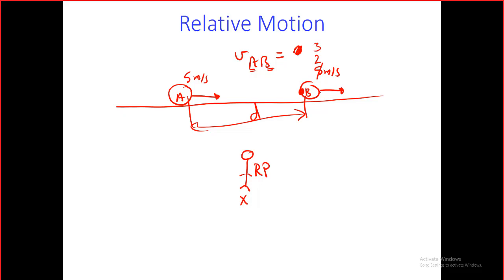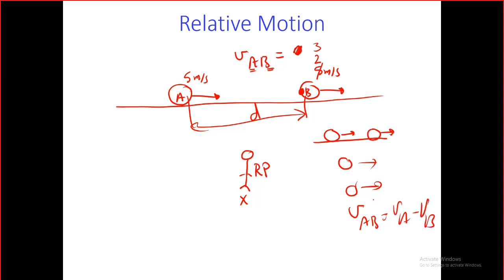So we have set the rule now. That's the first rule today. If we have two objects moving in the same direction, to the right or to the left, they don't even need to be in the same line. They could be like that. The important thing is they are moving in the same direction, so the relative velocity between them will be VA minus VB, the difference between them.